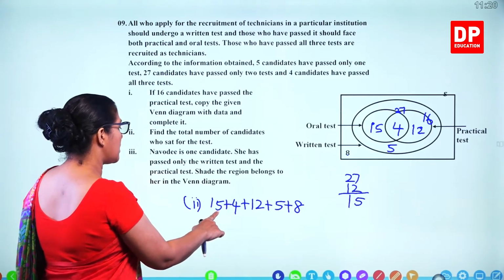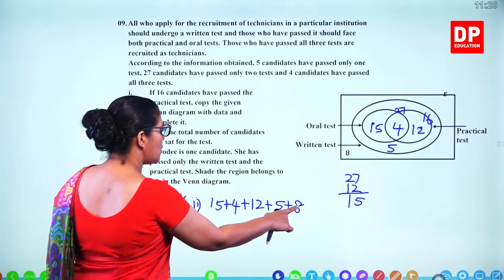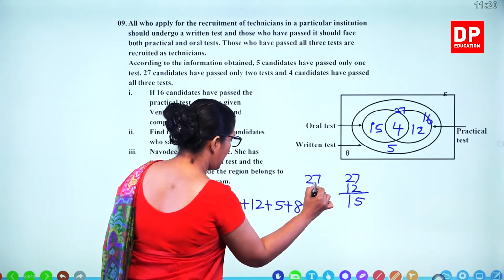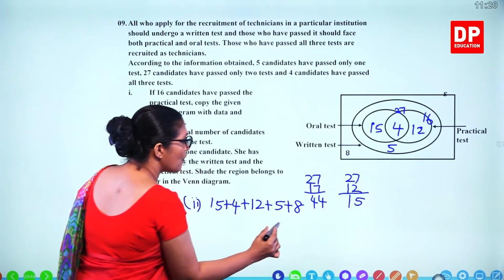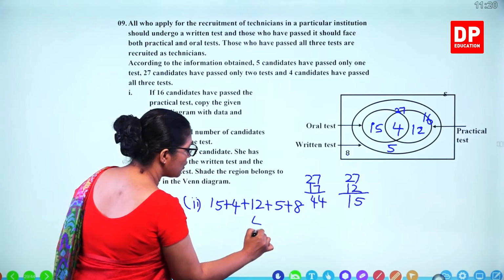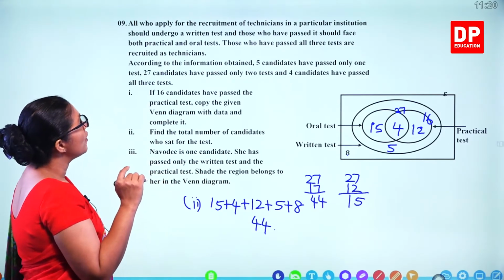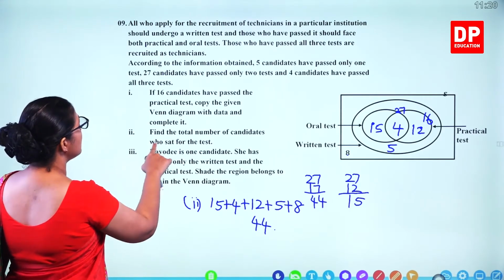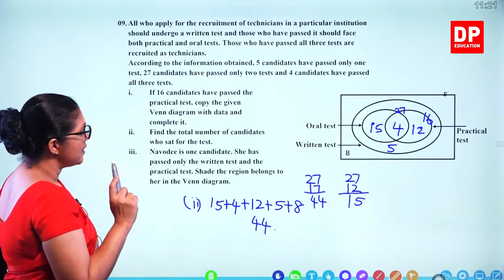So you get 19, 20, 27, 27 and 17, 44. So 44 applied for this test. So that 44 is the number of candidates who sat for the test.